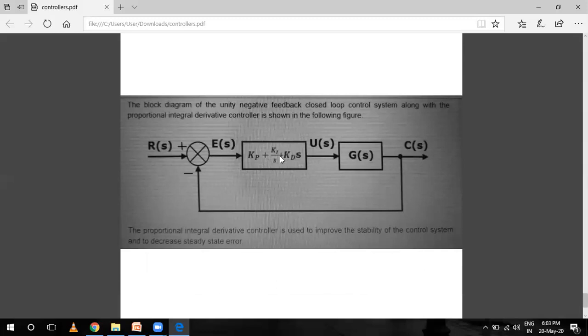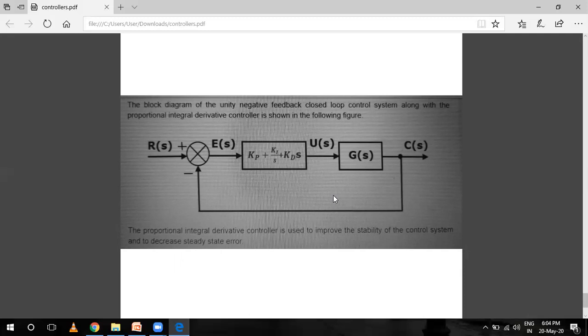And the block diagram for this is the unity negative feedback closed loop control system along with the proportional integral derivative control, that is Kp plus Ki upon s plus Kd into s, into G(s). Same, R(s) is the input, C(s) is the output, G(s) is the transfer function, the gain of the system, sorry. So E(s) is the error signal, U(s) is the actuating signal output in the Laplace transform. And this proportional plus integral plus derivative control action is used to improve the stability of the control system and to decrease the steady state error.